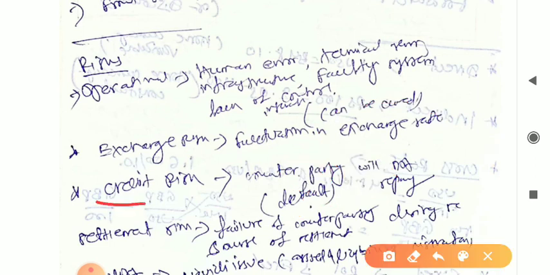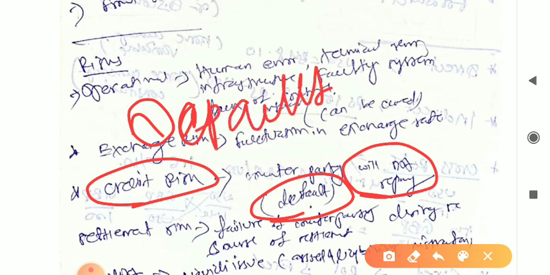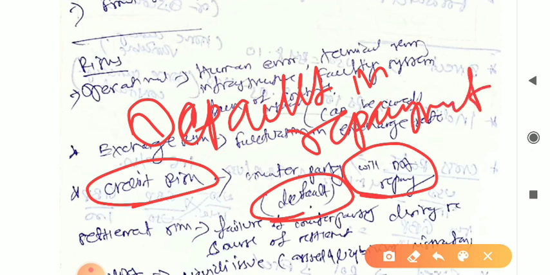So next one will be credit risk. That is the counterparty will not repay. That is default in repayment, we can say, right?